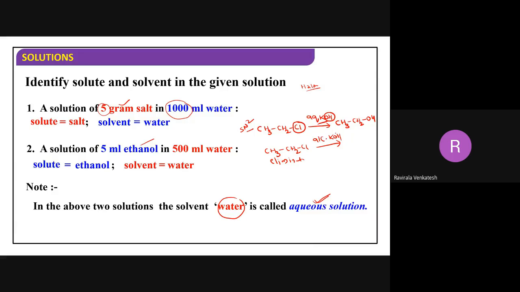Now when you take the same reactant with alcoholic KOH, alcohol as the solvent, the solute is KOH only. In both cases the solute is KOH. If I take alcohol as the solvent, now an elimination reaction takes place. Dehydrohalogenation takes place. D means removing, hydrogen and halogen you are removing. Now what will be the product, beta? Ethene. Yes, ethene. Isn't it? Ethene it is. These are very important from the examination point of view.